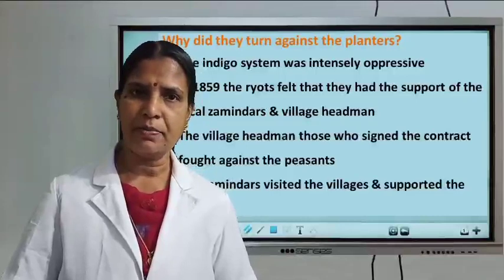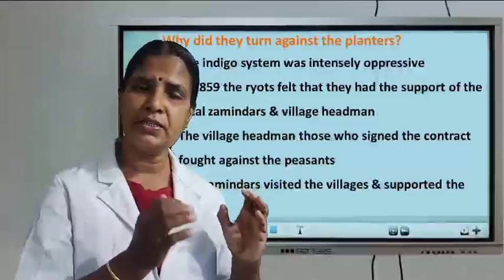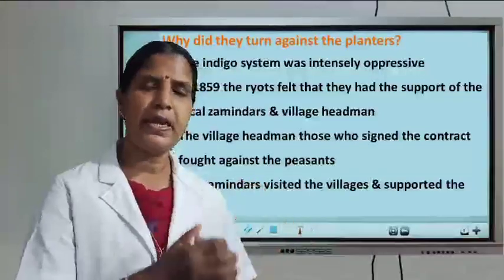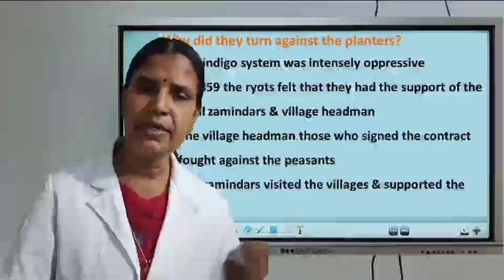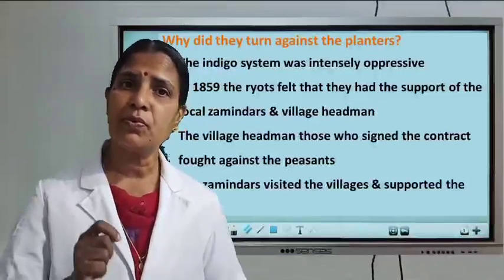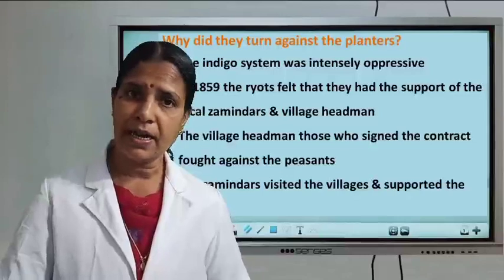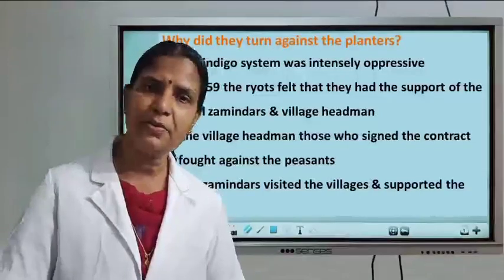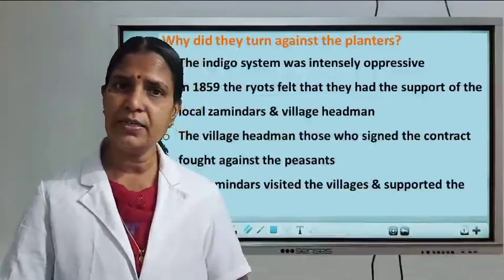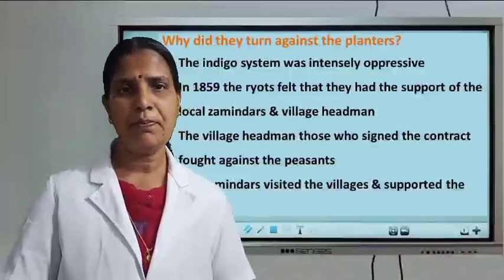The village headmen supported the peasants and engaged in the rebellion against the planters. Why did they give support? Because they were forced to sign the contract. Do you remember? Under the ryoti system, the village headmen were forced to sign the contract. So they also supported the indigo peasants.